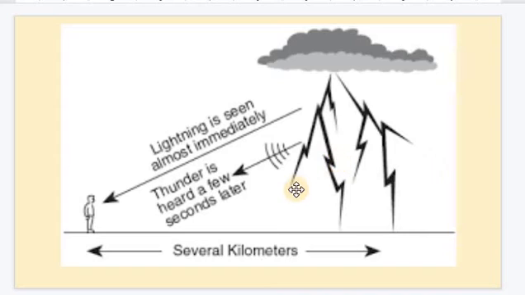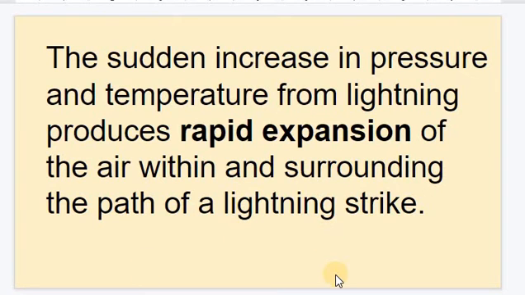Now we could see the flash of light first, and only after that will we be able to hear the thunder. That's because light travels faster. It travels around 3 lakh kilometers per second, but the speed of sound is only 320 meters per second. The sudden increase in the pressure and temperature of the lightning produces rapid expansion of the air surrounding the path of the lightning strike.